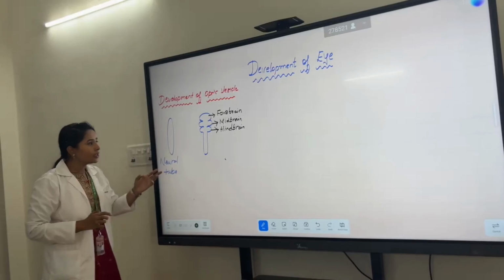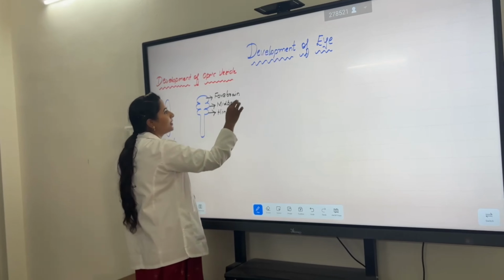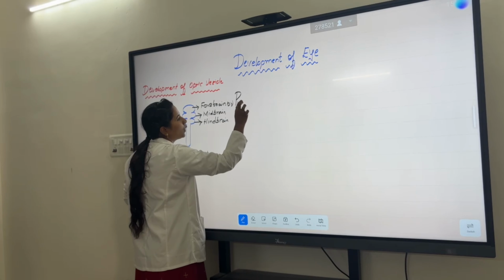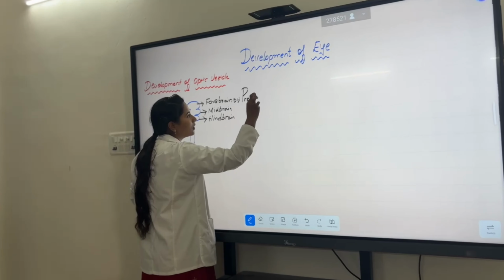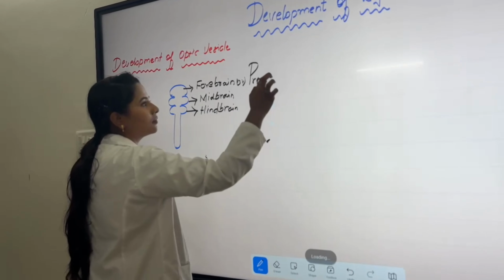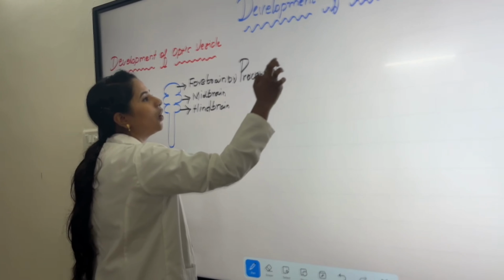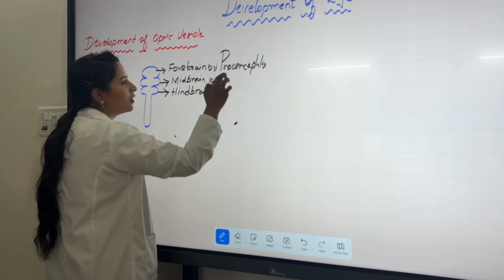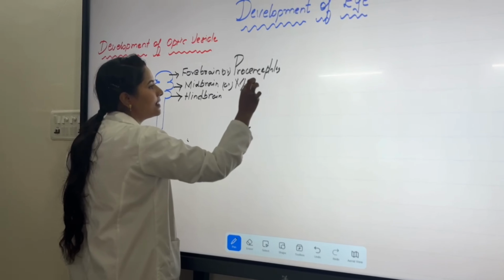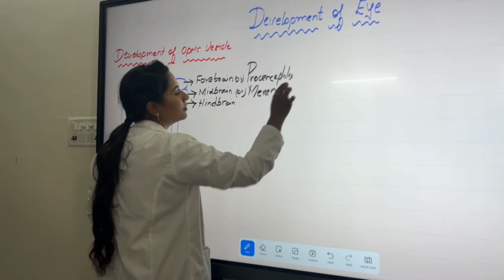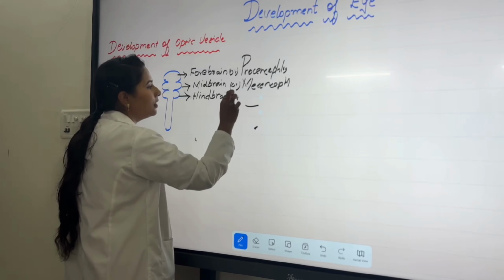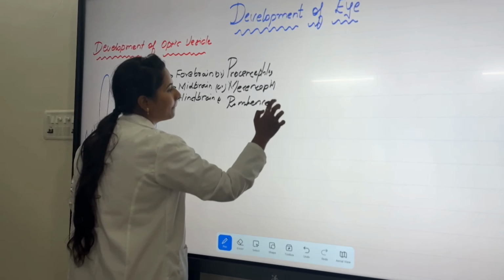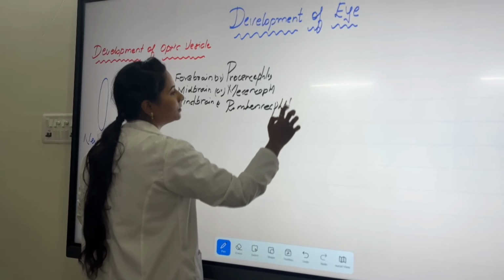It is also called prosencephalon, mesencephalon, and rhombencephalon.